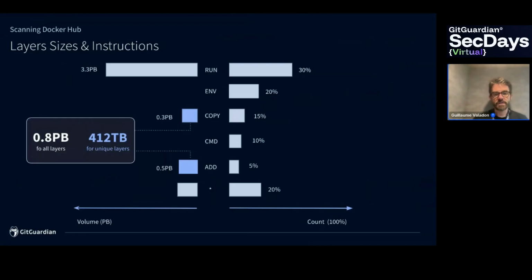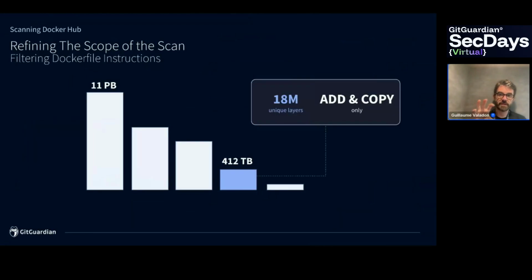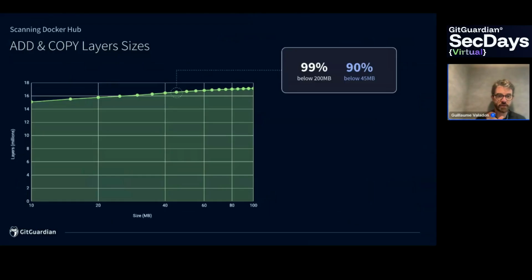So here the focus is only on copy and add, and that's a nice improvement because the final amount of data that we need to scan is 400 terabytes. It's still big, and we need to take one more step to decrease that number. And the thing that we did is to have a look at the layer sizes. This result is super interesting, it means that 90% of the layers are below 45 megabytes.